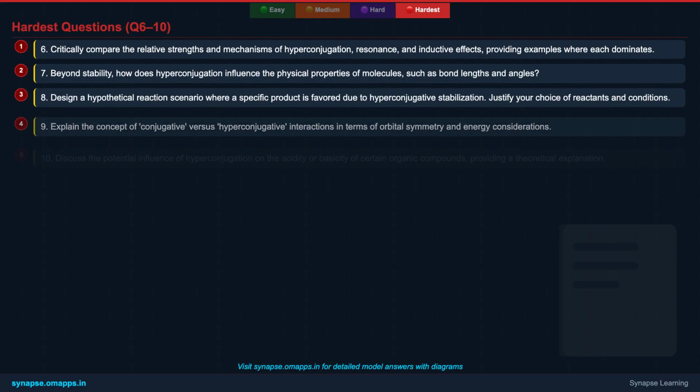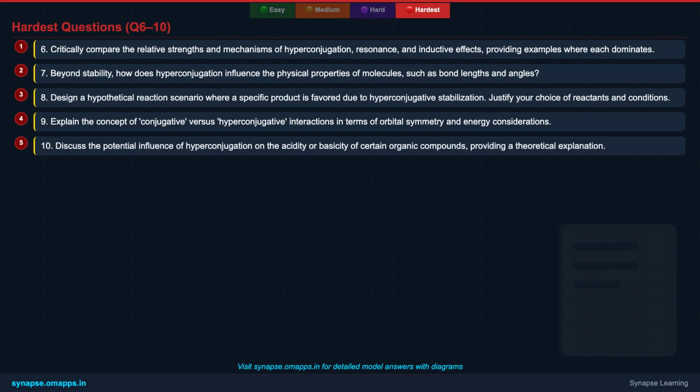Now for the final 5 challenging questions. Sixth, critically compare hyperconjugation, resonance, and inductive effects. Seventh, how does hyperconjugation influence physical properties like bond lengths and angles? Eighth, design a hypothetical reaction where a product is favored due to hyperconjugative stabilization. Ninth, explain conjugative versus hyperconjugative interactions in terms of orbital symmetry. And 10th, discuss hyperconjugation's potential influence on acidity or basicity. These questions will truly test your mastery of the topic.